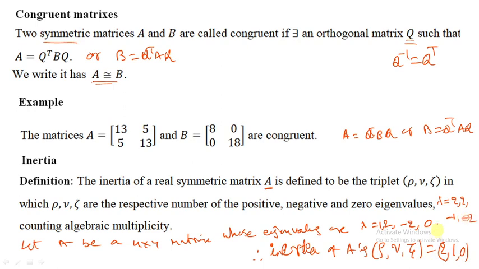For this case the inertia is: number of positive, 3, number of negative, 2, number of zero eigenvalues, 0. Inertia means the number of positive eigenvalues, negative eigenvalues, and zero eigenvalues. You have to count the algebraic multiplicity. If a positive eigenvalue is repeated 3 times, take 3; if repeating 1 time, only 1; if repeating 2 times, I will take 2.